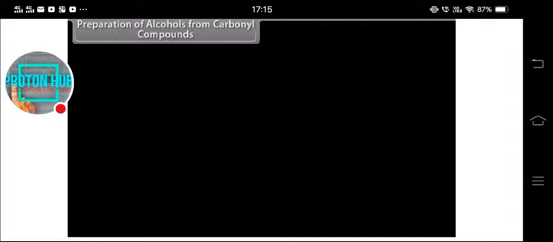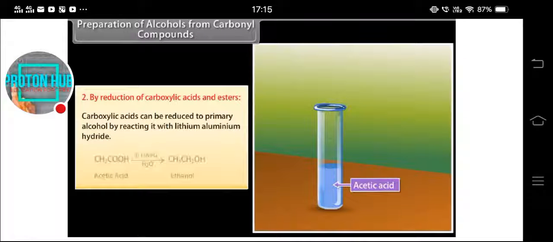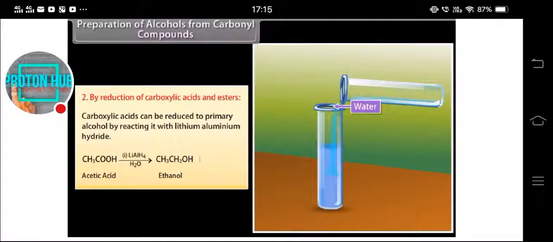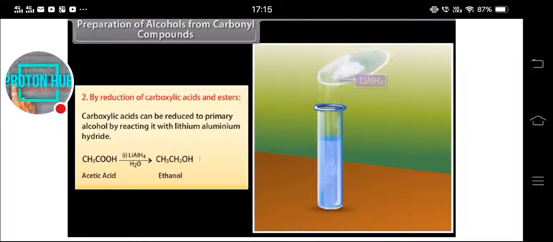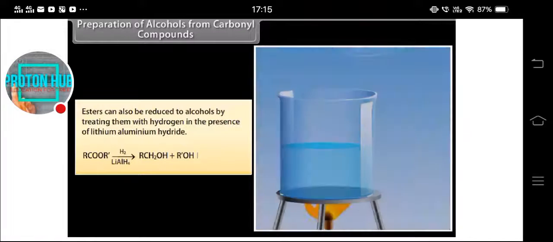From carbonyl compounds, by reduction of carboxylic acids and esters. Carboxylic acids can be reduced to primary alcohol by reacting them with lithium aluminium hydride. Acetic acid is reduced with lithium aluminium hydride and then water is added, which forms ethanol. Esters can also be reduced to alcohols by treating them with hydrogen in the presence of lithium aluminium hydride.